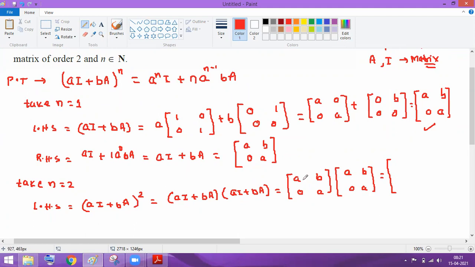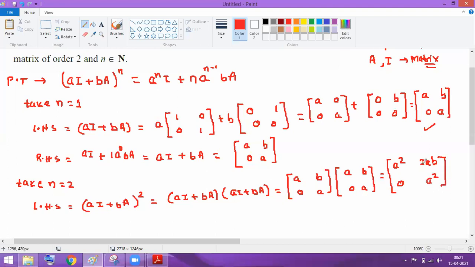तो अभी यदि मल्टीप्लाई करेंगे तो a into a is a square, then b into 0 is 0. So I'll get here a square. The first row, second column, then ab plus ab will get 2ab. Okay, then second row, first column, so 0 and then again you will get 0 here, 0 into 0. The second row, second column, 0 and a square here. Clear?